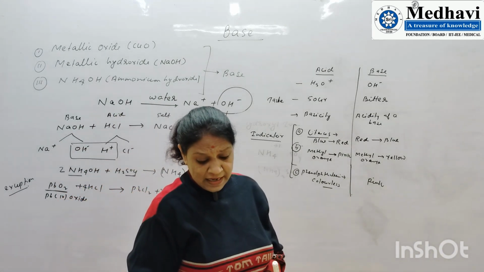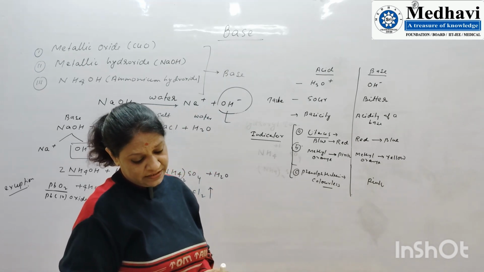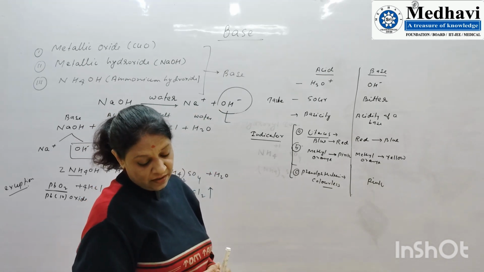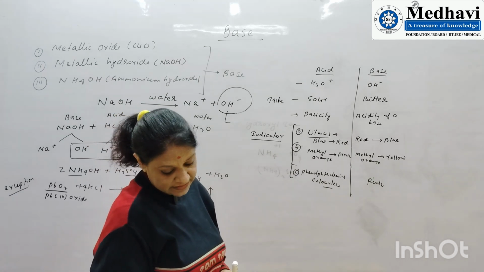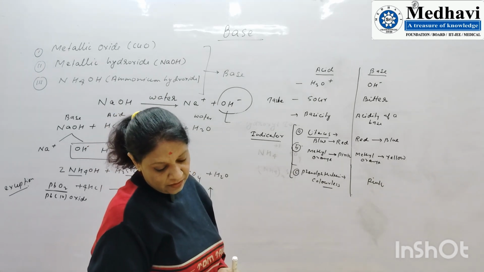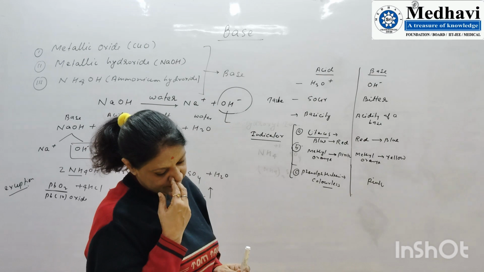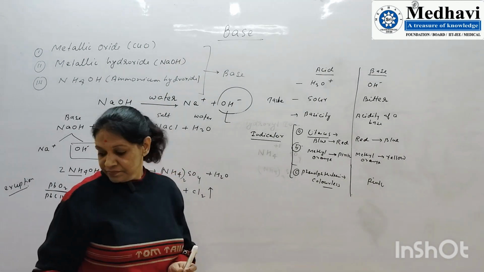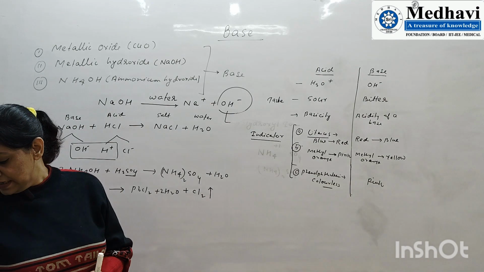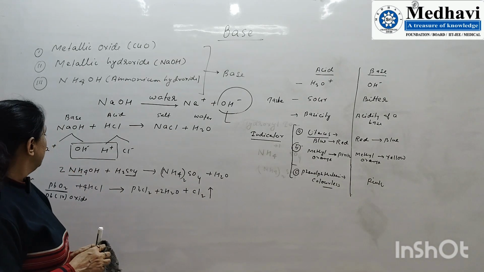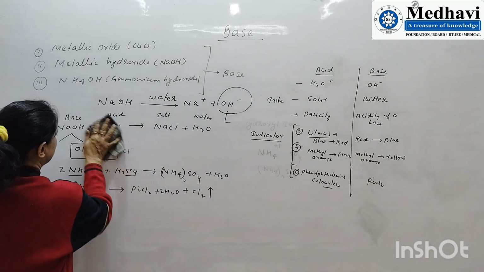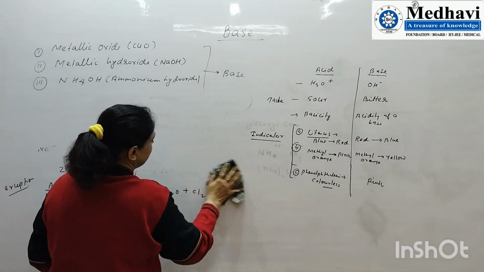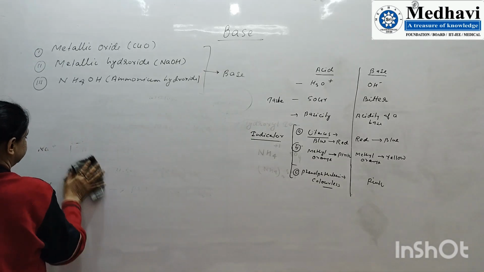Next is the classification of acids. Here one thing I want to explain, very important information I have not given. I have explained bases, and there is one category of base, that is alkali. So first let me explain alkali.